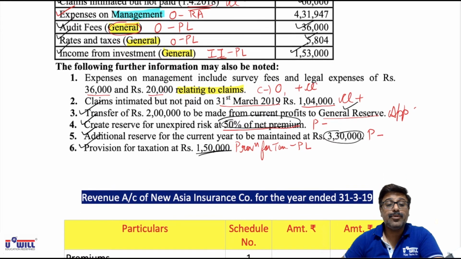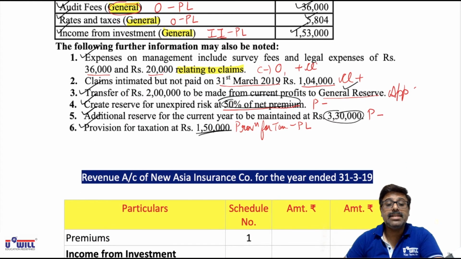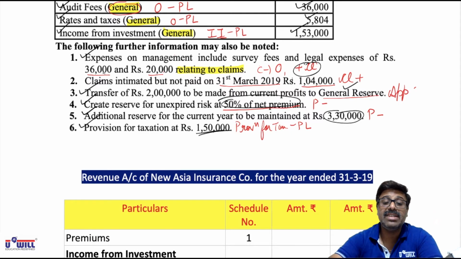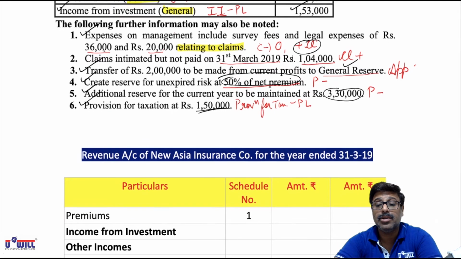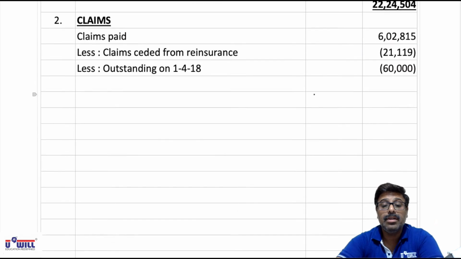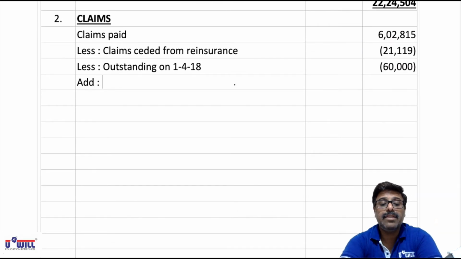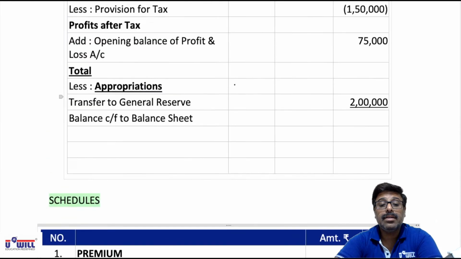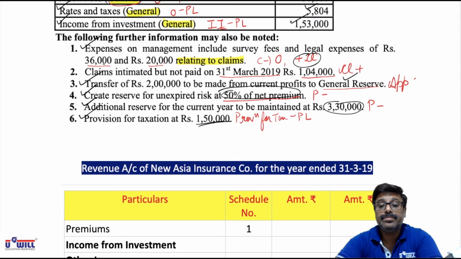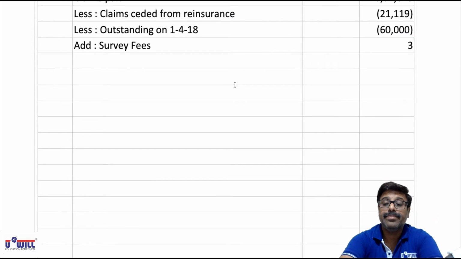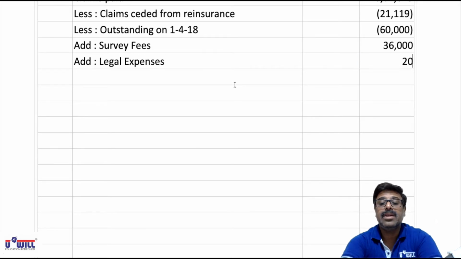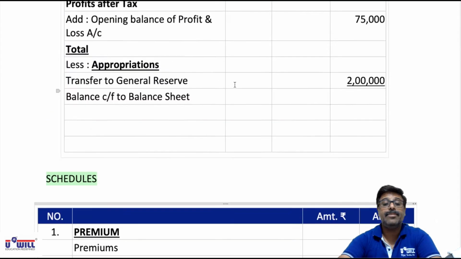Now adjustments: first adjustment, this 36,000 and 20,000 we have to add in claims. Survey fees 36,000, legal expenses 20,000, we have to add.